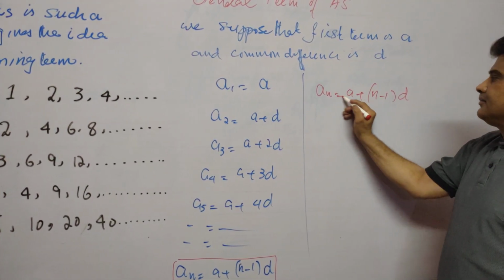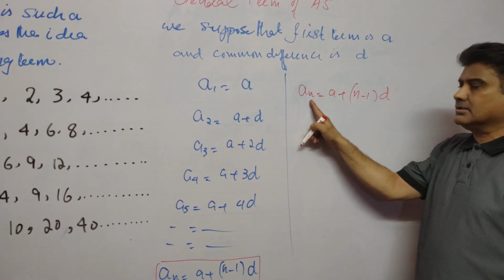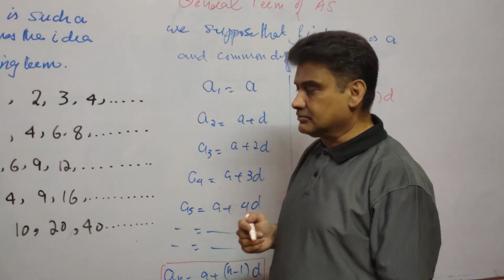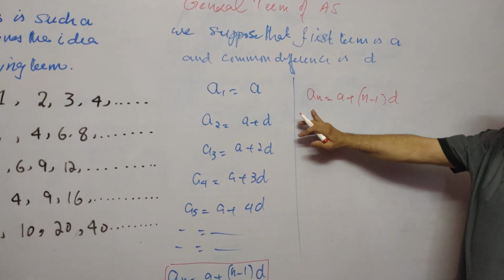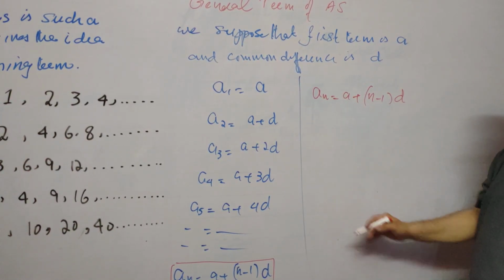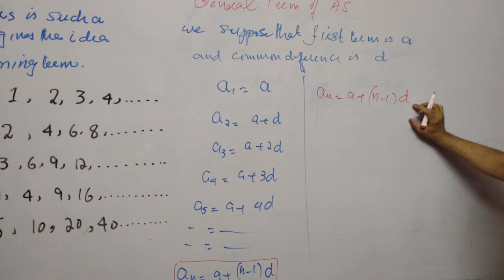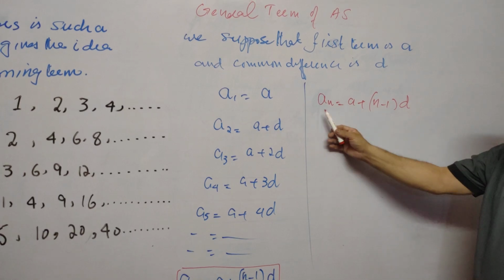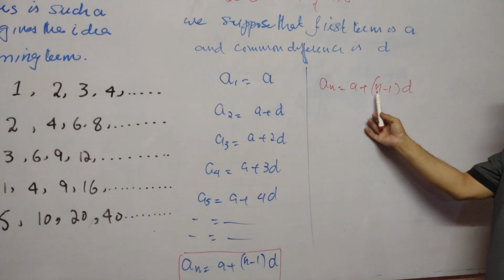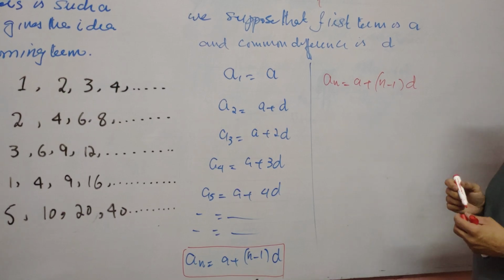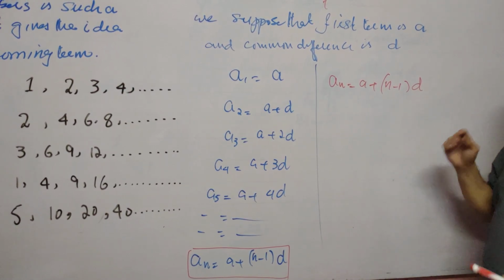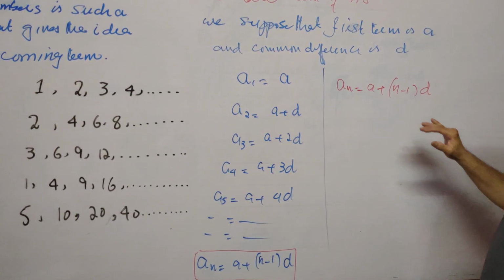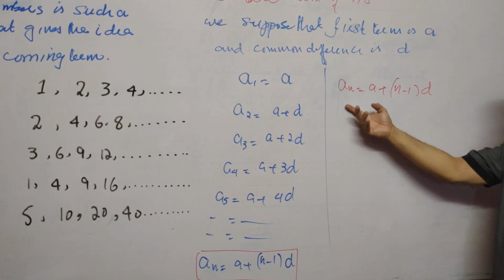Here, an is the nth term, for example the 20th term, 15th term, or 100th term. a stands for the first term, n is the number of the term, and d is the common difference. These are four quantities here: an, a, n, and d. If three of these numbers are given, we can find the missing fourth number.